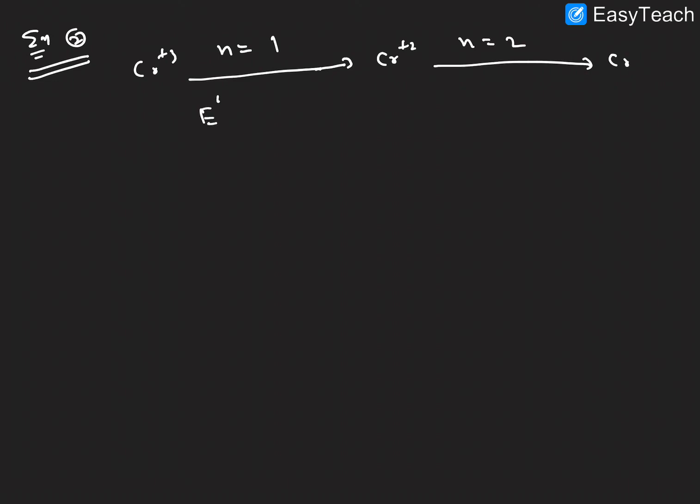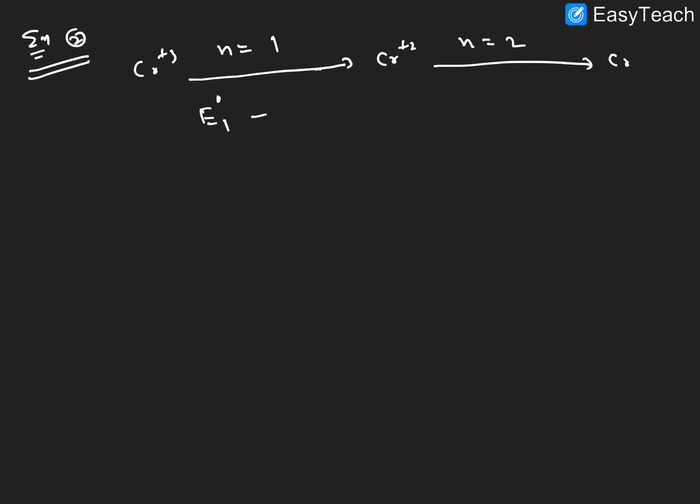Then next, one more example, for a clearer idea, right? Example 2: chromium plus 3, chromium plus 2, and chromium.